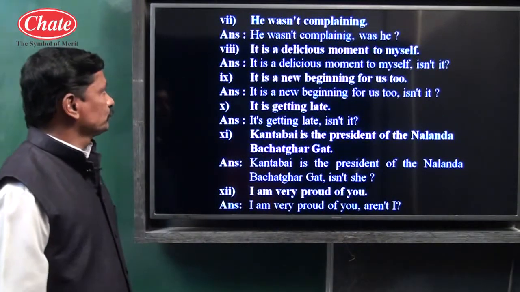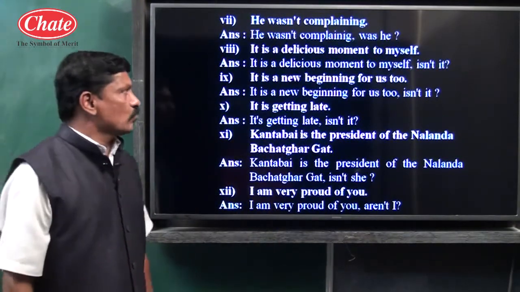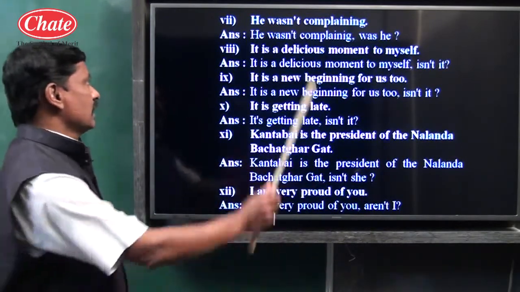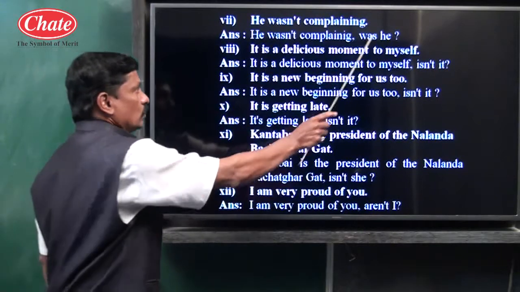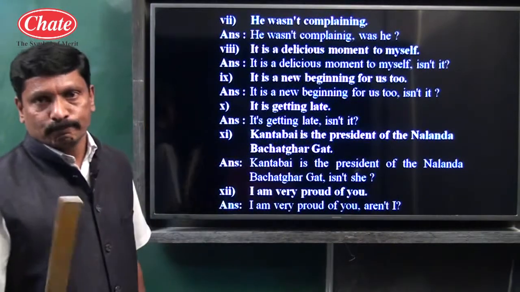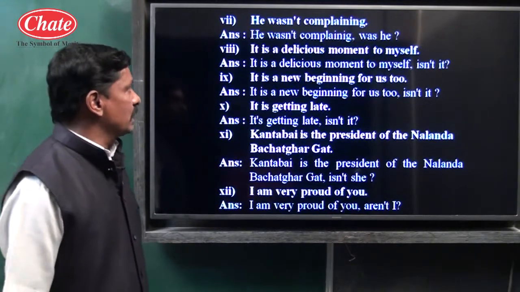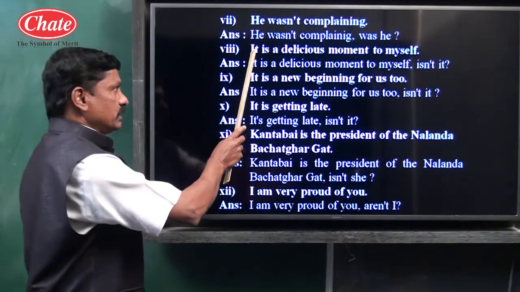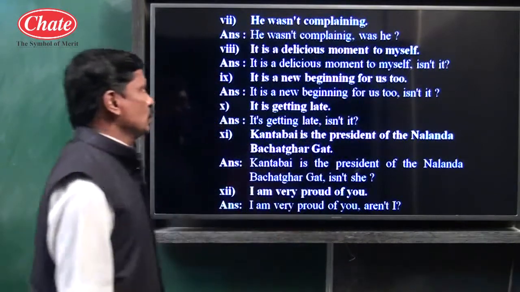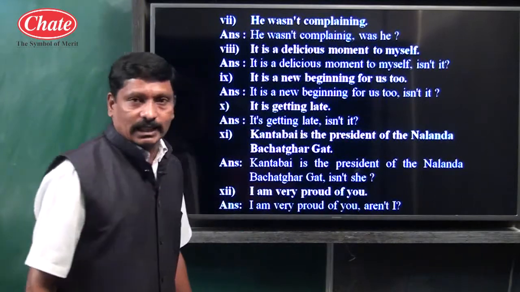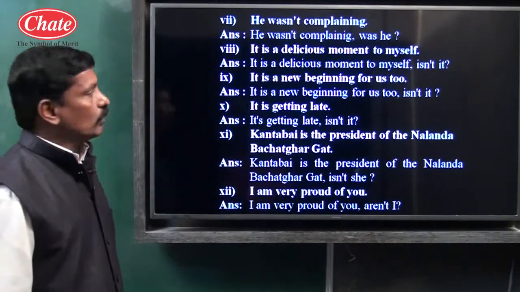Next example, it is a delicious moment to myself. This is also an assertive type of sentence, because we come across this type of structure: subject, verb, other words, full stop. It is a delicious moment to myself. It itself is a pronoun, no problem, it has been used. Getting me, children? It is an affirmative type of sentence.